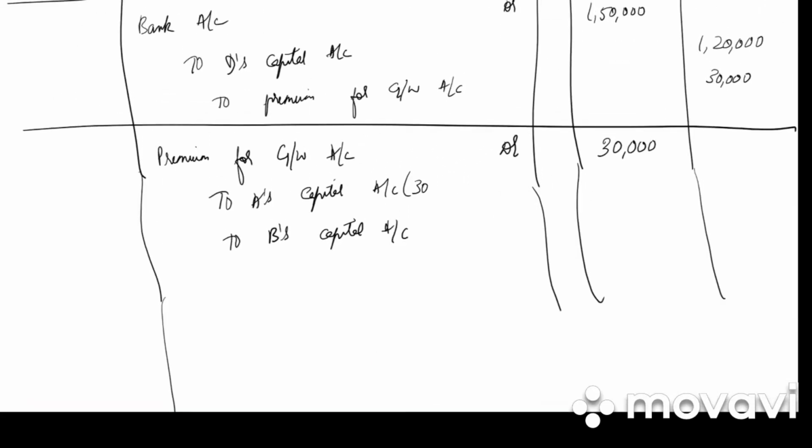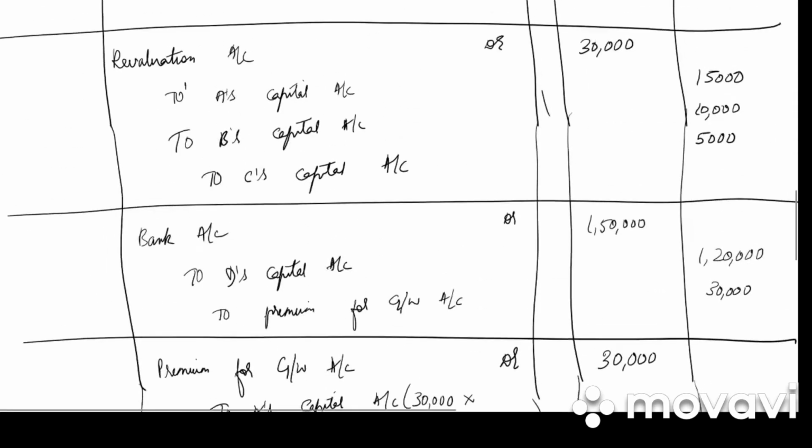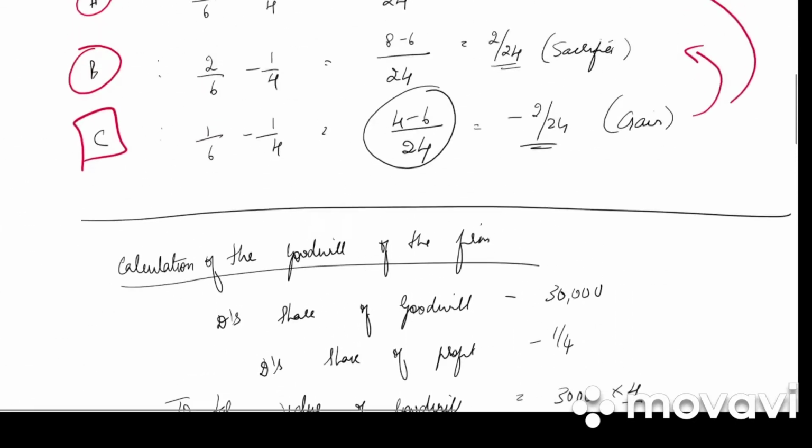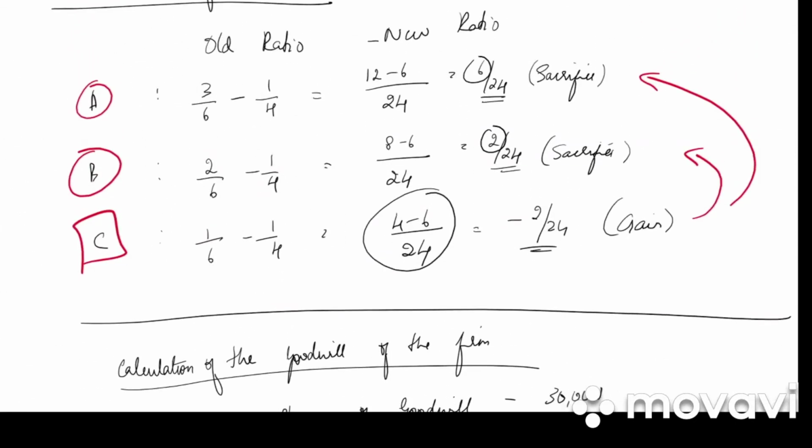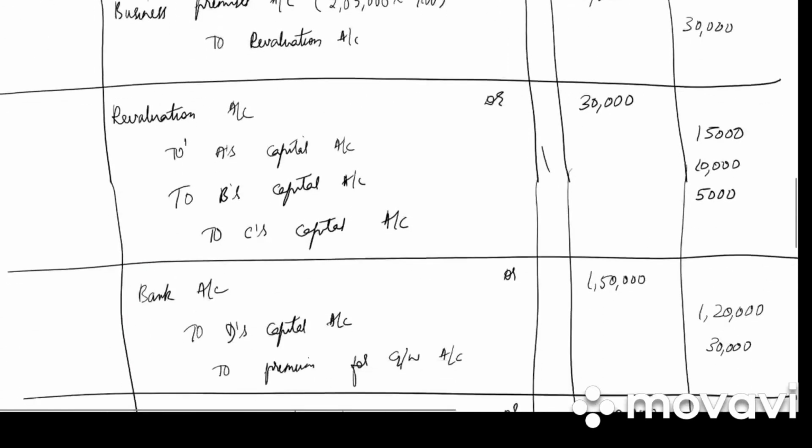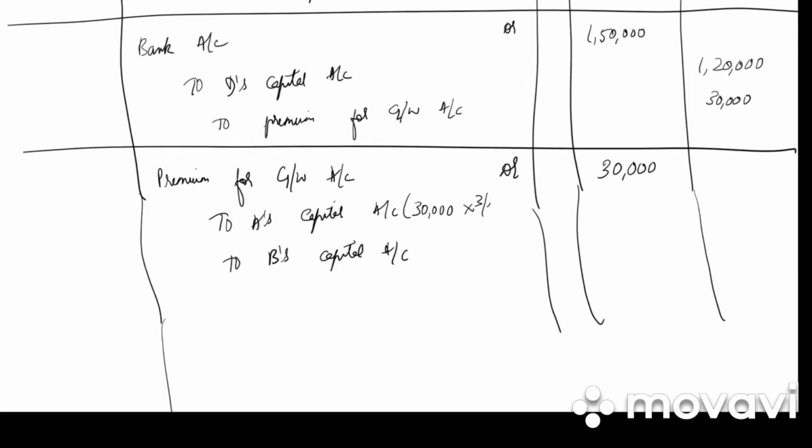So it is 30,000 into, what's the sacrifice ratio? 6:2 or 3:1. 3 by 4, how much do we get? 22,500. And 30,000 into 1 by 4 we get 7,500.